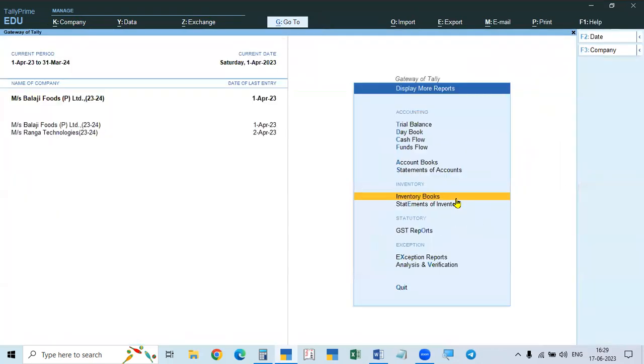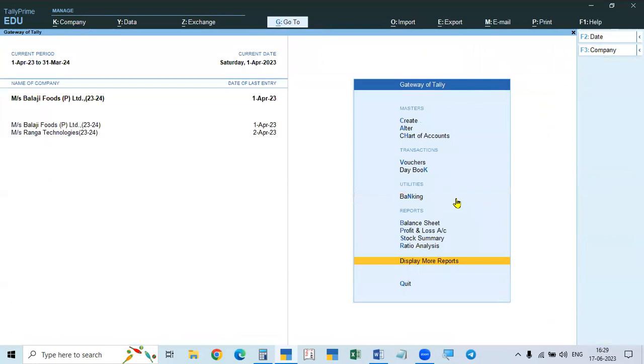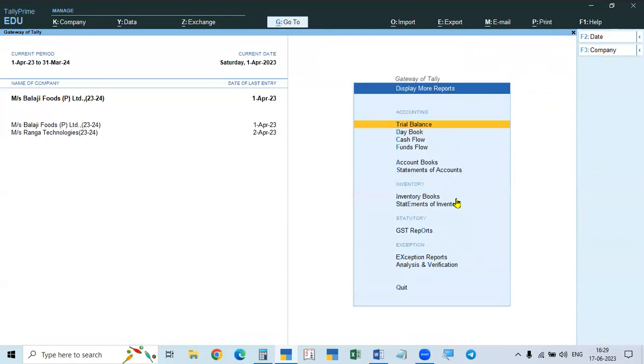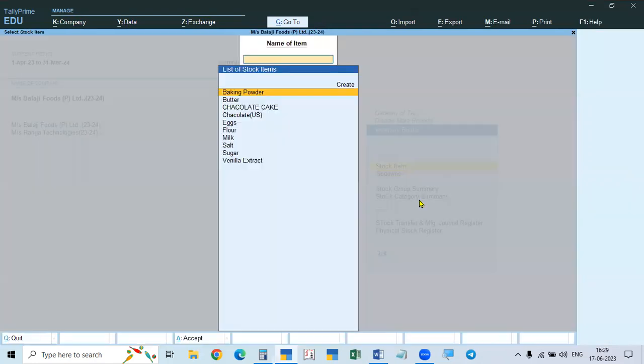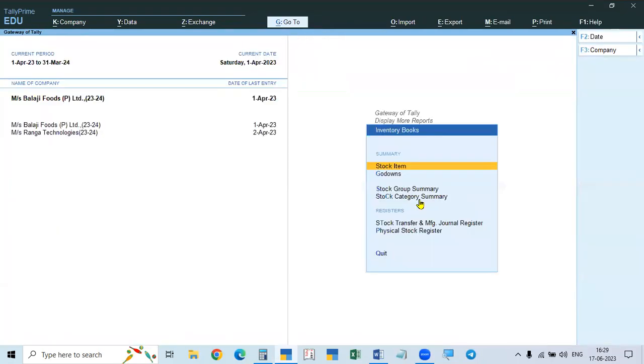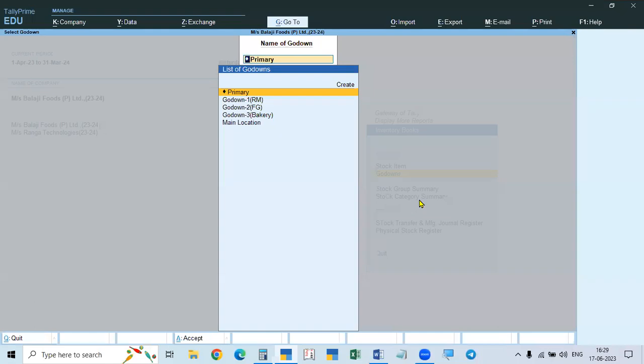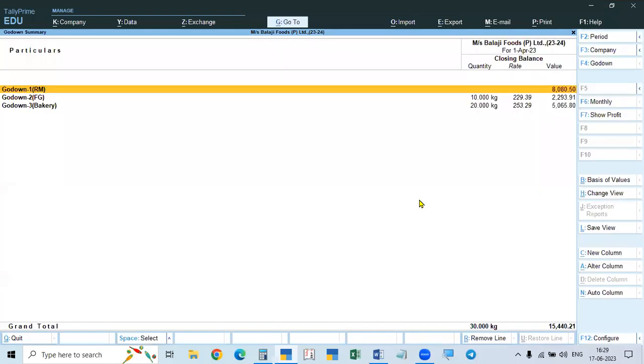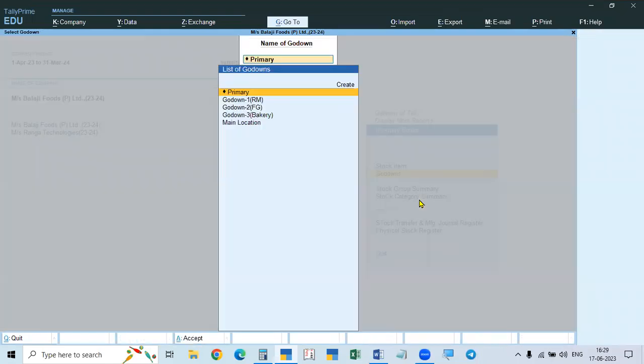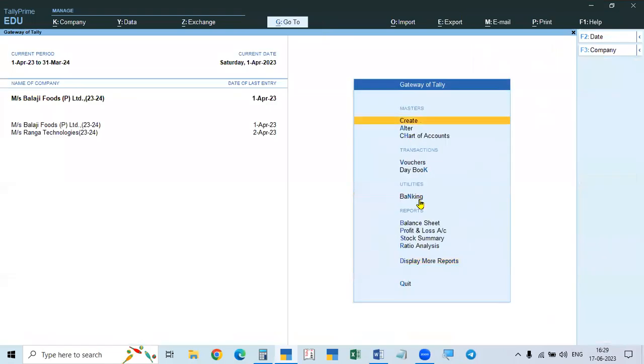Godown wise means you have to come to display more reports, then statement of inventory, the inventory books, then stock item, so each item you can see here. Each one you can see. Godown wise means you can go to godown and take primary, and all the Alt F1 details will come. So like this, you transfer.